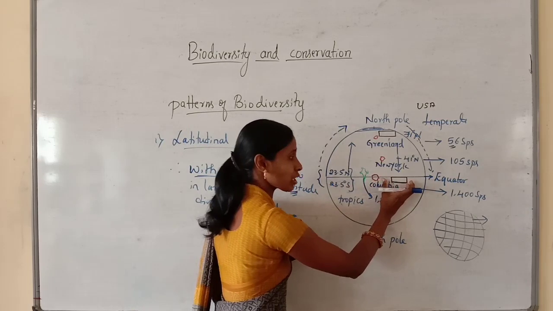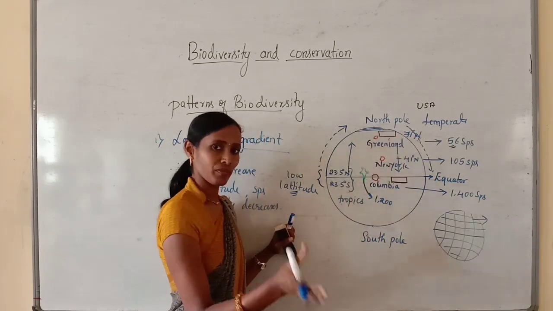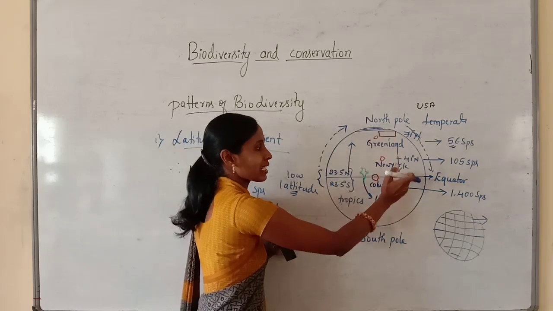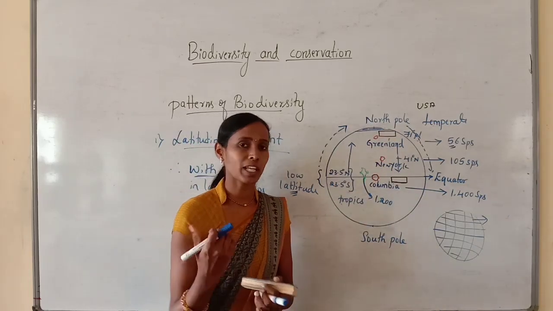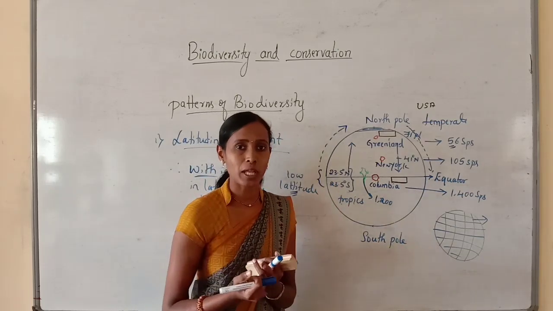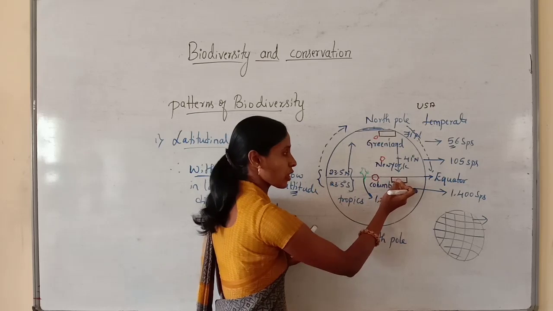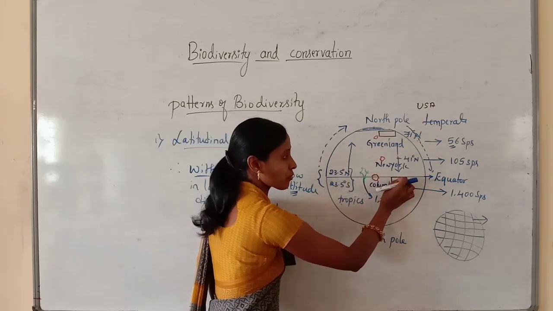So here in the tropical region there is a forest, and even in the temperate region there is a forest, and both contain vascular plants. Different types of plant species are there, different types of animal species are there, but here I am comparing only the vascular plants present in the tropical region and temperate region. Try to understand.